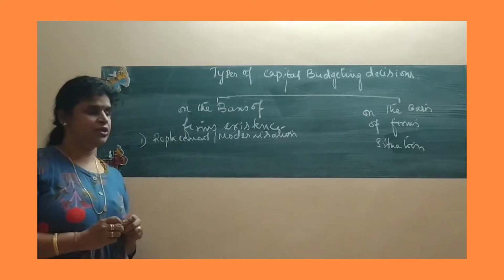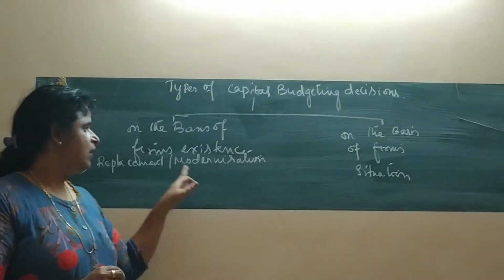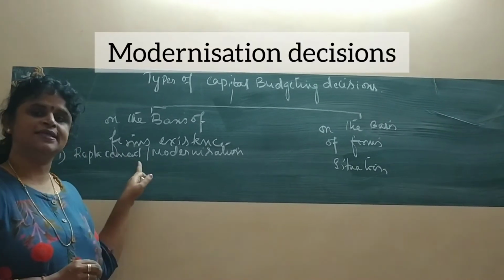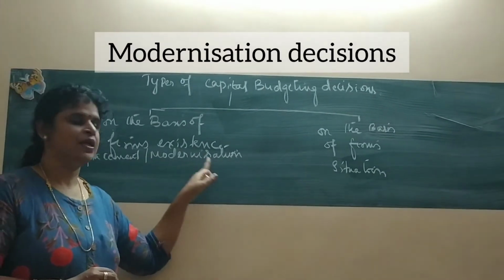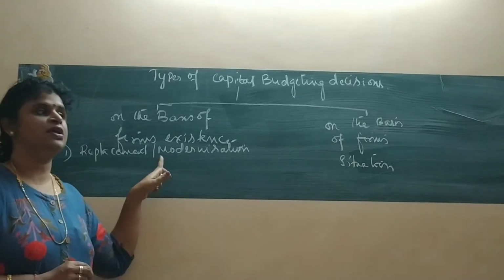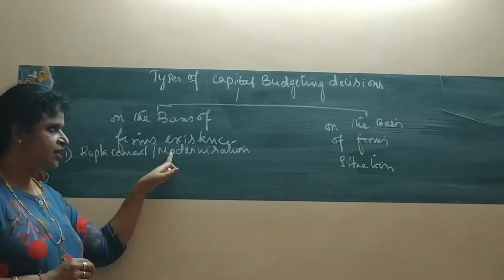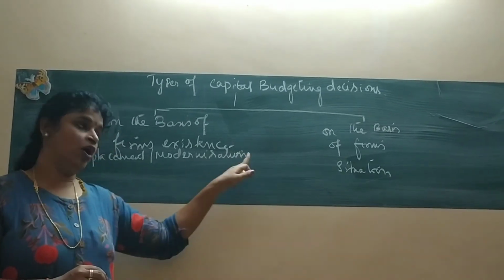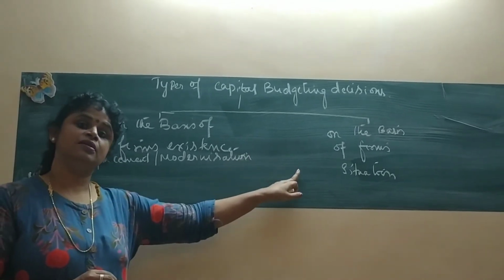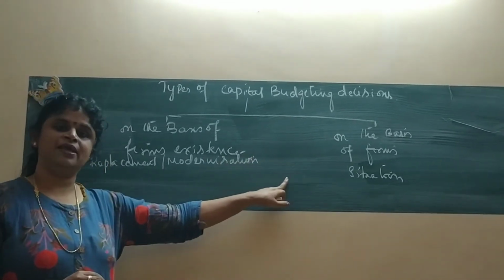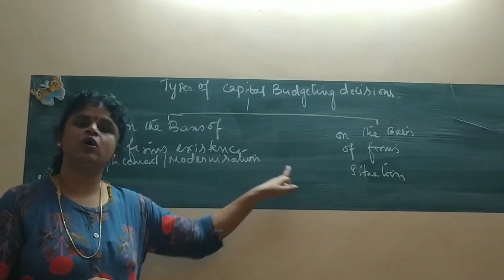Whereas, moving on to the modernization decision. Let's not confuse ourselves with the replacement and modernization. Now, replacement decision was to take a decision because the economic life of the asset is over. In modernization decision, the economic life of the asset will continue, or say the asset will have more number of years, but then it has to be replaced because it has become outdated or obsolete.